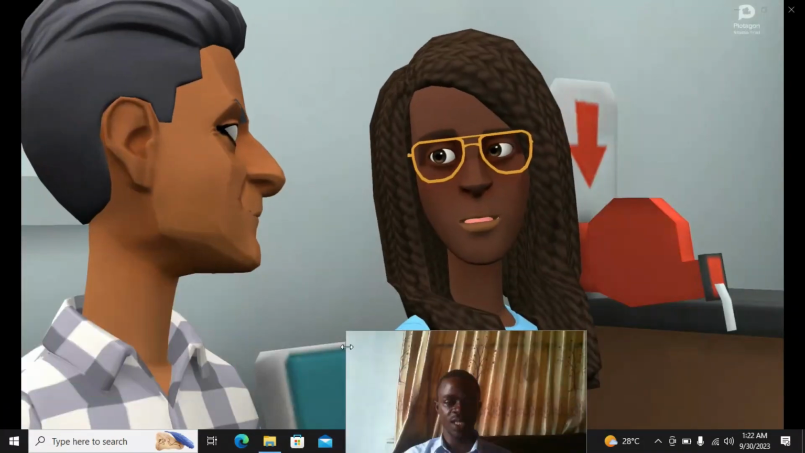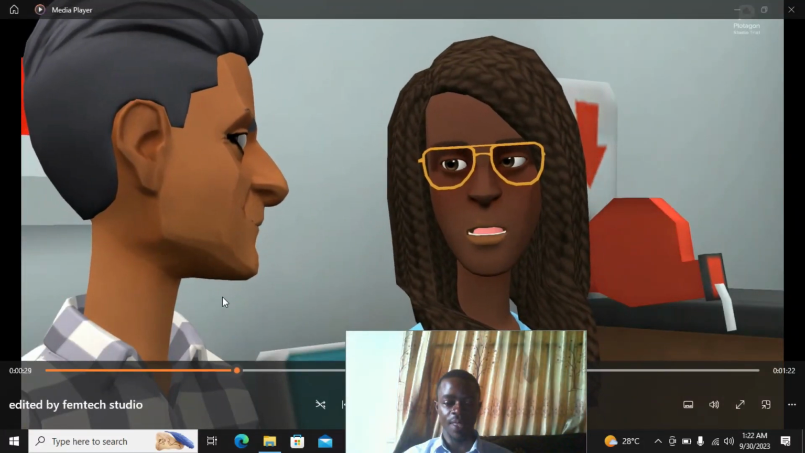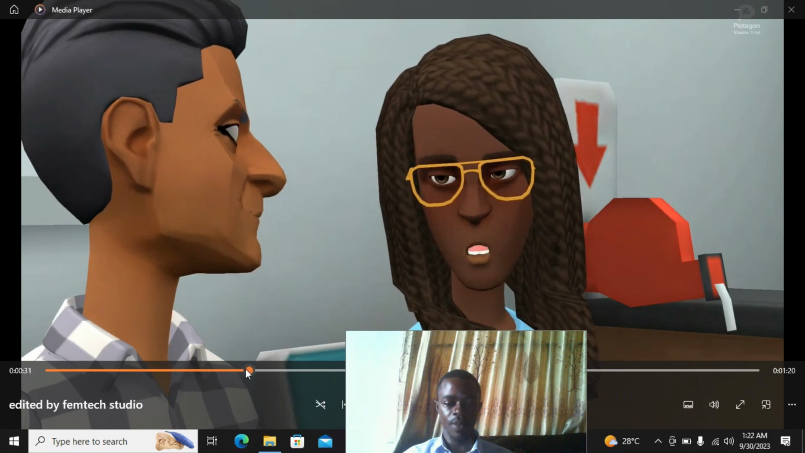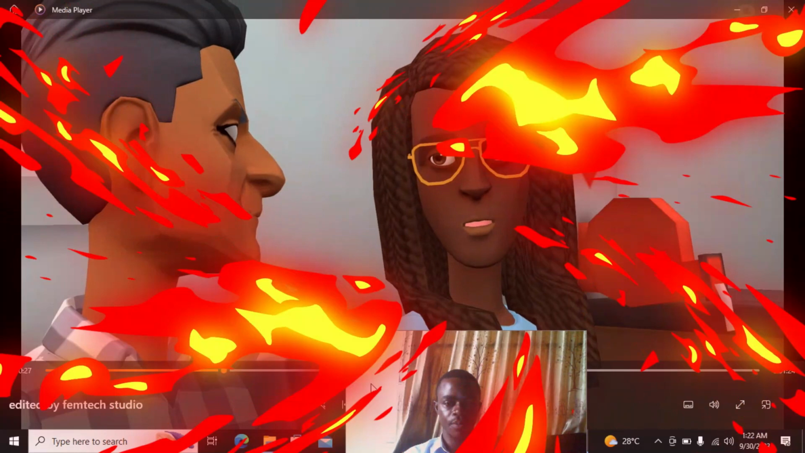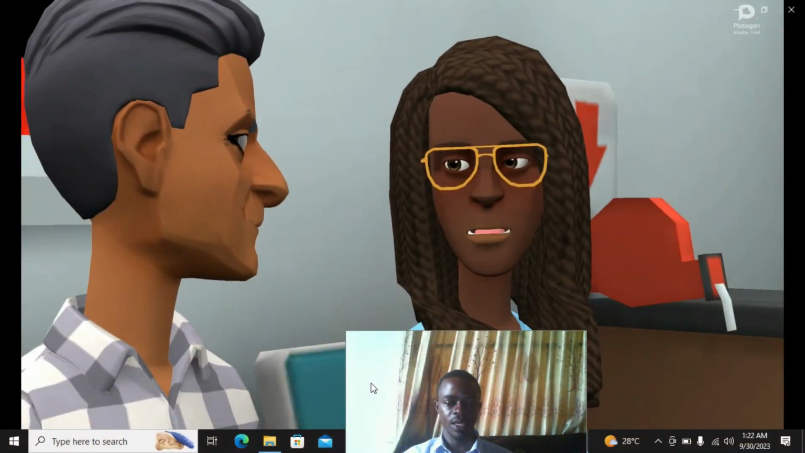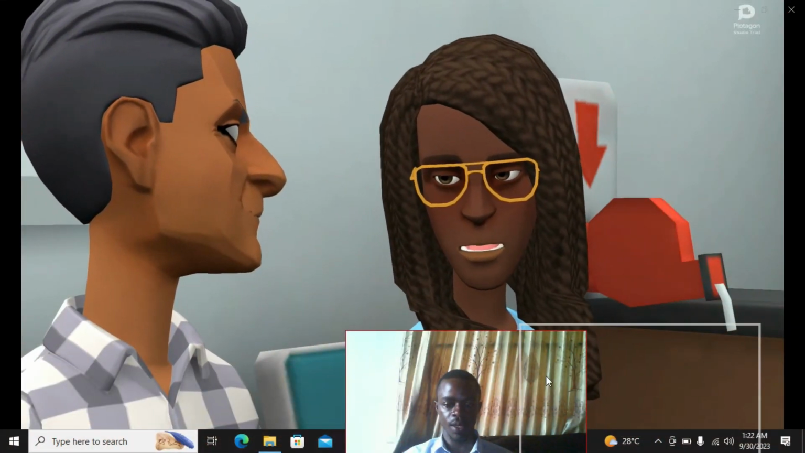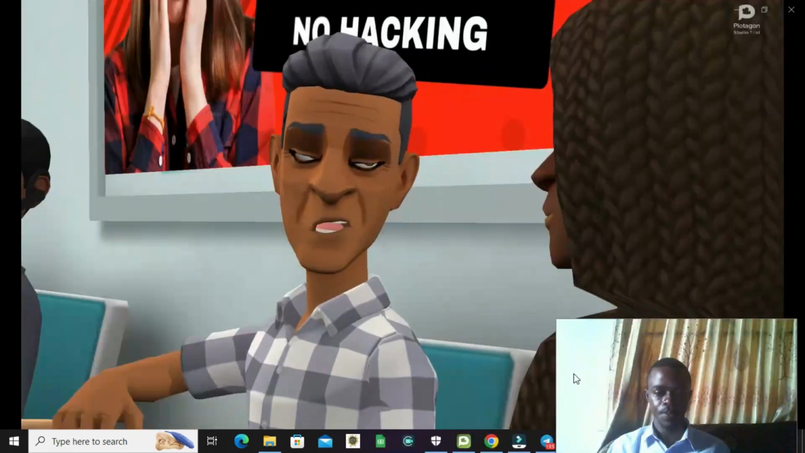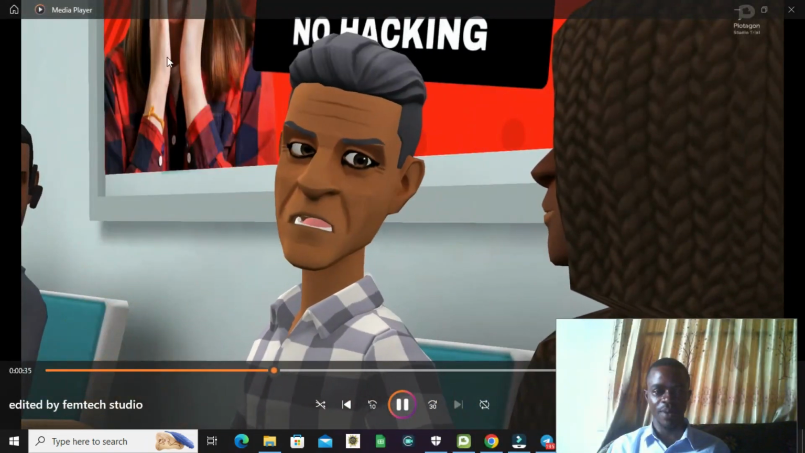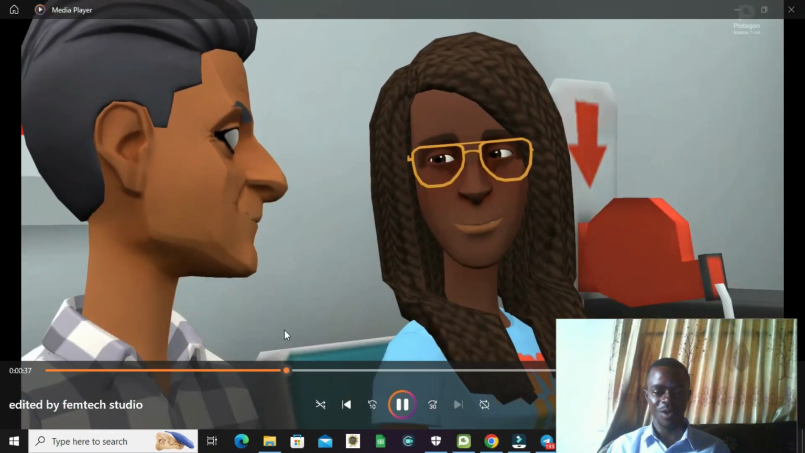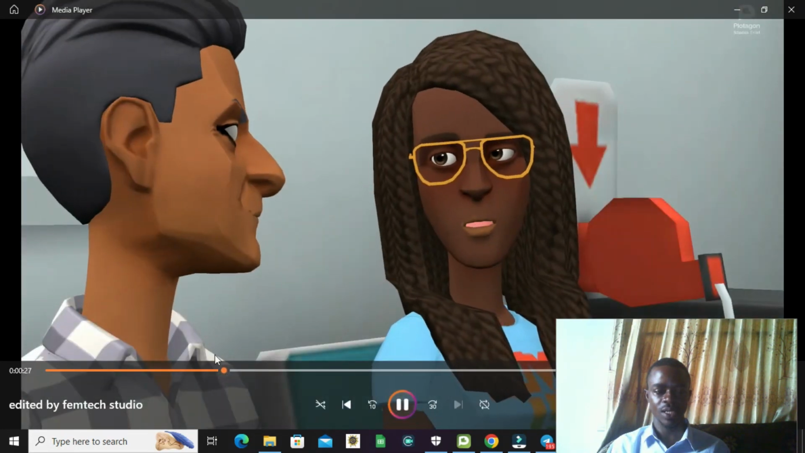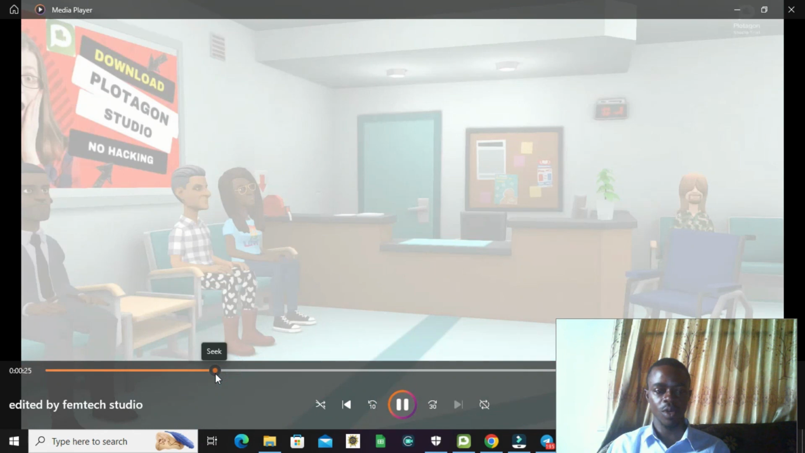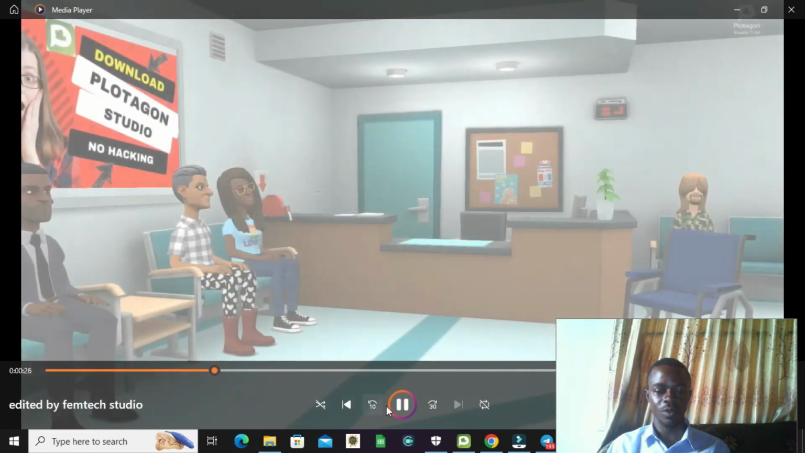So you could notice there is a skip here. Please, there is a delay there, before the next scene comes up, okay? And you can notice the background picture is somewhere here. You notice this. Somewhere there, where you can see download Plotagon Studio.